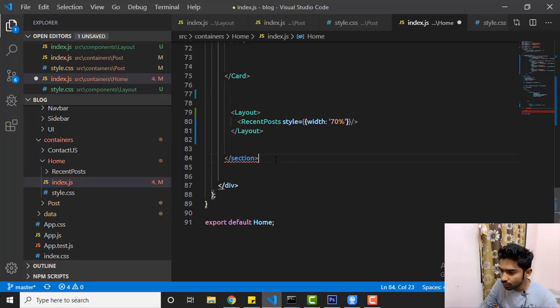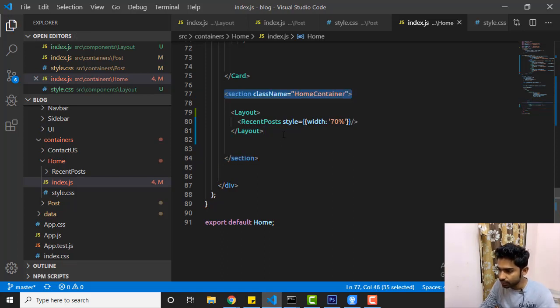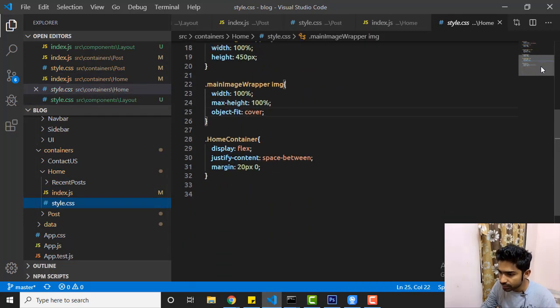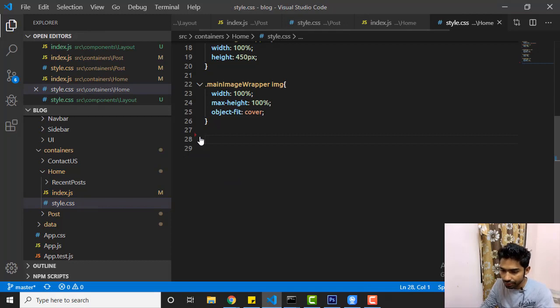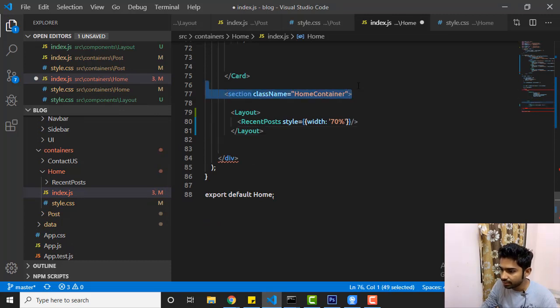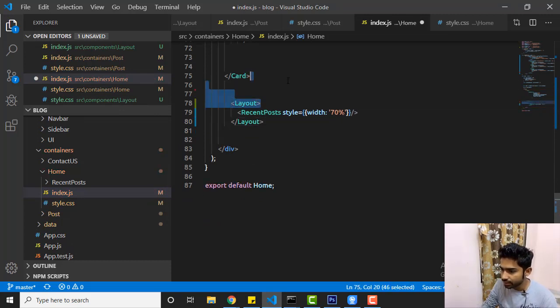And if you notice the home container, let me show you. This home container has the same style as the container. See here, where is the home container? This home container holds the same style, right? So let me remove it from here. It's not our requirement right now. Go to index and also remove this extra layer. Okay, fine.